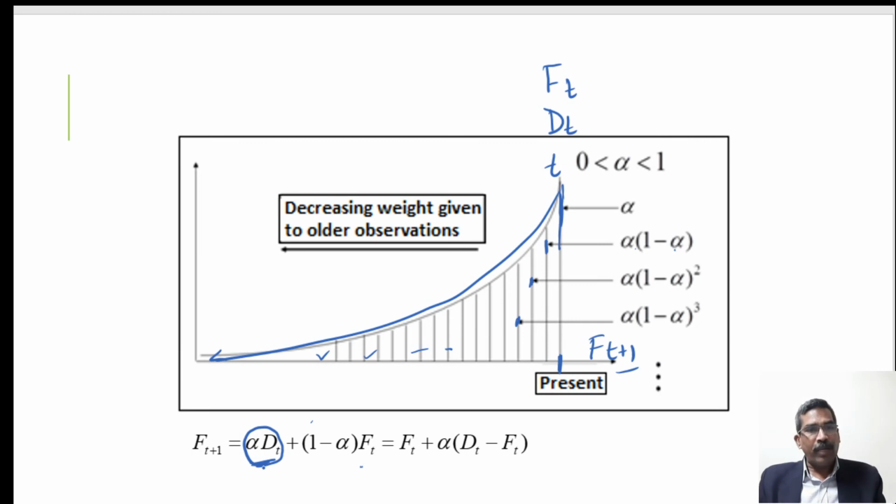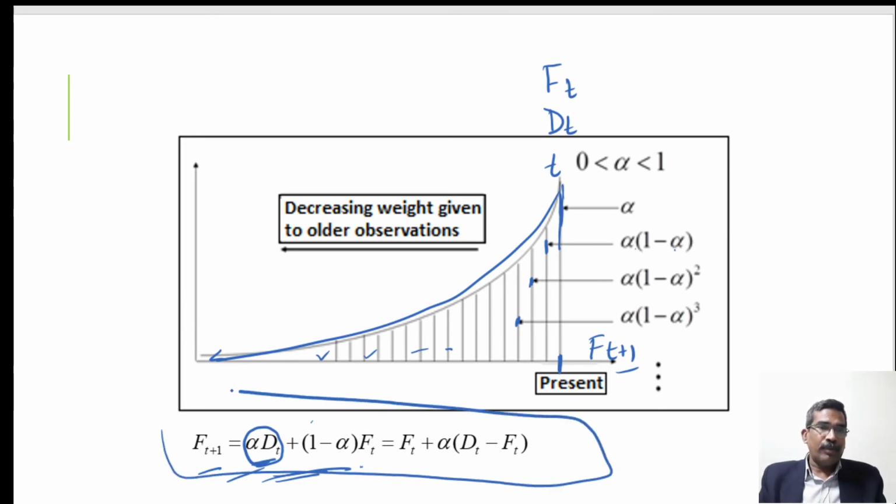That means alpha weightage is given to the actual demand, and 1 minus alpha weightage is given to the forecast value in that period. In this way we find F(t+1), and after that we find the forecast for each period.